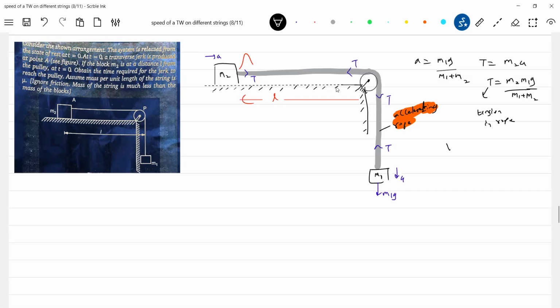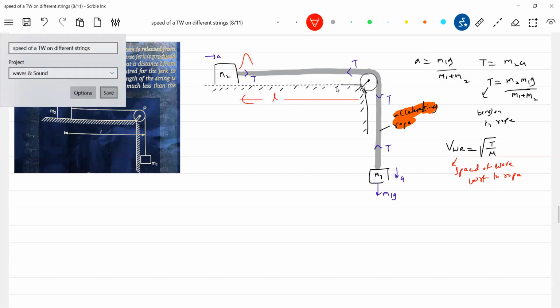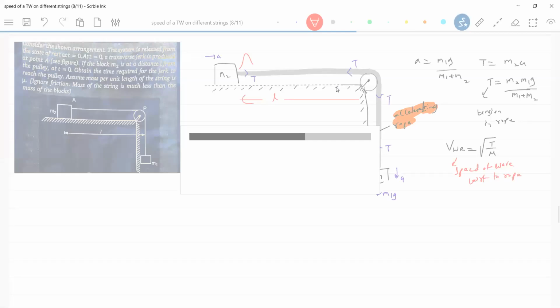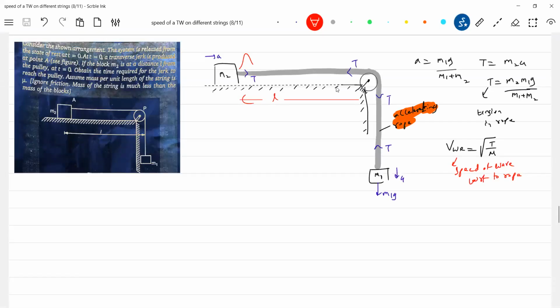Okay, now what is the speed of the wave with respect to the rope? It should be square root of T by mu, where mu is the mass per unit length of the string. This is the speed of the wave. Rope or string, both are the same. And what is the tension? We know the tension. Let me call this V. It'll be easy for us every time.